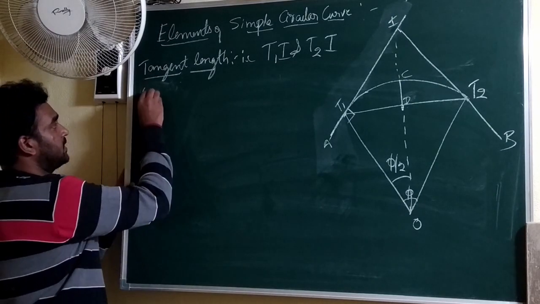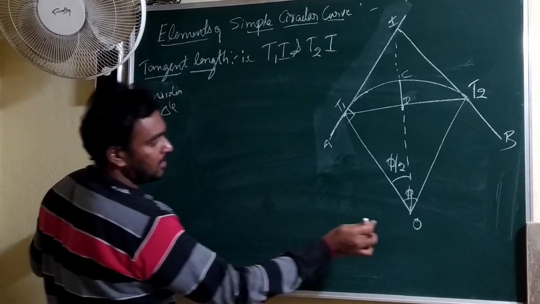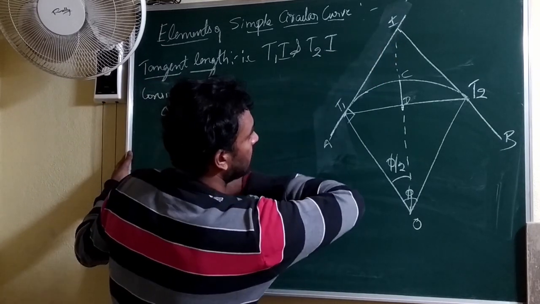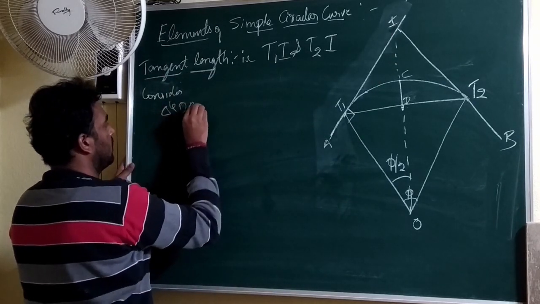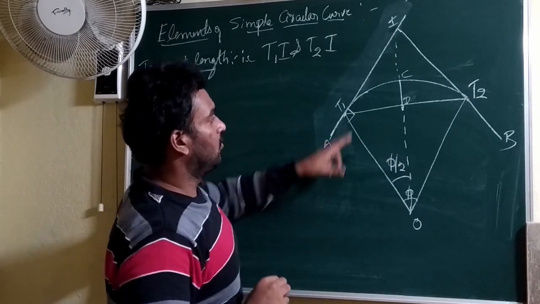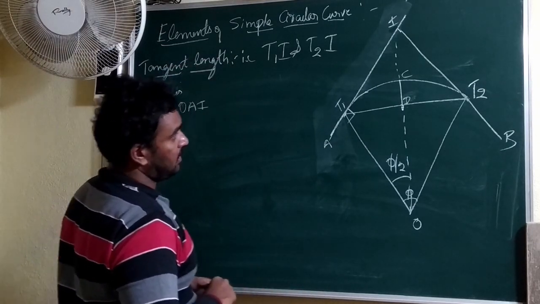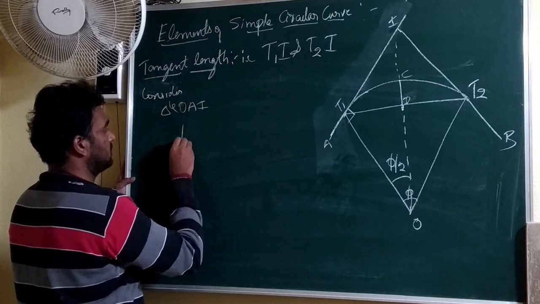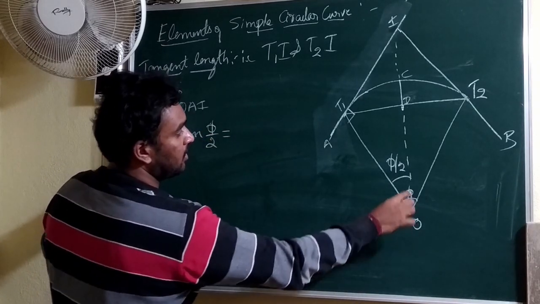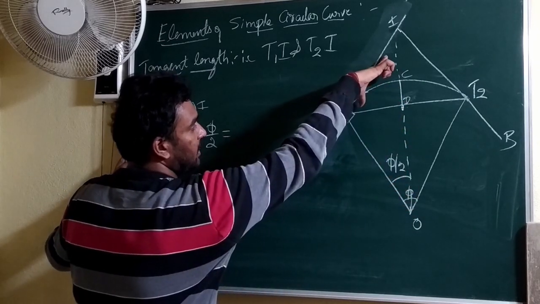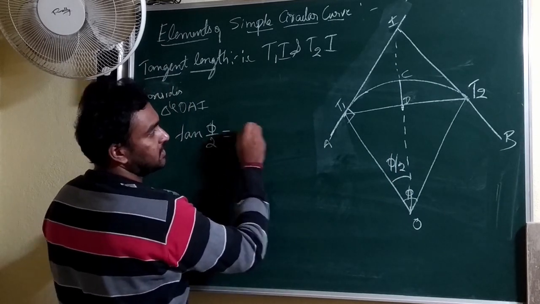Suppose, consider in the figure, triangle OAI. Within that, if you apply the tangent function, tan phi by 2 is opposite by adjacent. What is opposite here?